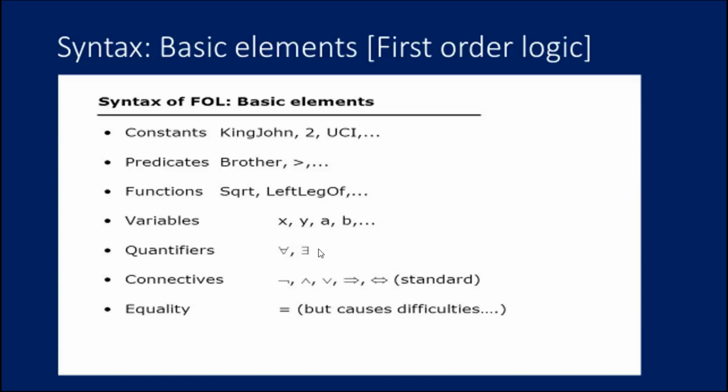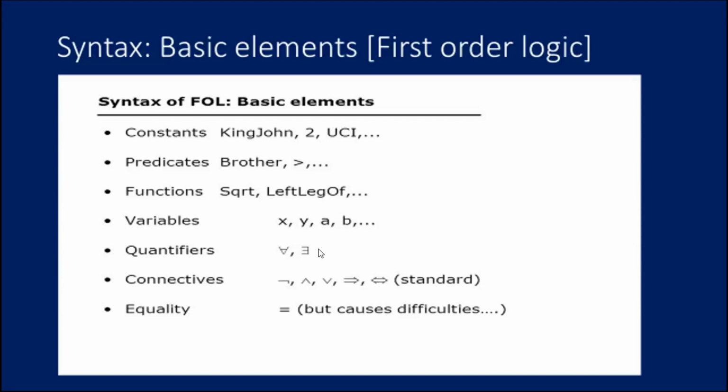Predicates we can say are brother, father, greater than, less than, everything. Functions we can say are square root, left leg of, etc. Variables we can say are x, y, z or a, b, whatever it is.